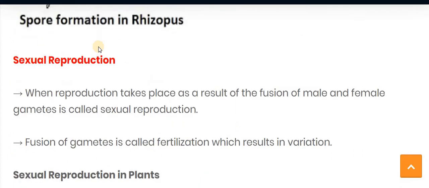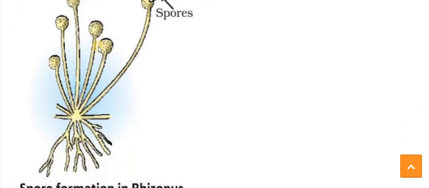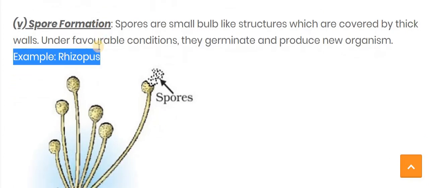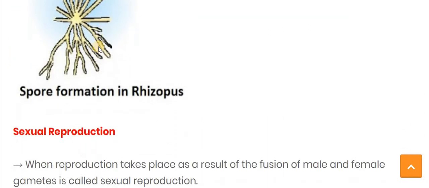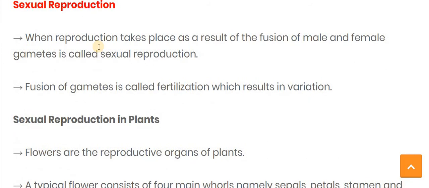Now, till now we have seen asexual reproduction. In asexual reproduction, we have seen many modes: binary fission, multiple fission, fragmentation, regeneration, budding, spore formation, etc. And in plants, we saw vegetative propagation. So all these things come under the asexual mode of reproduction. Now the next part is sexual reproduction.